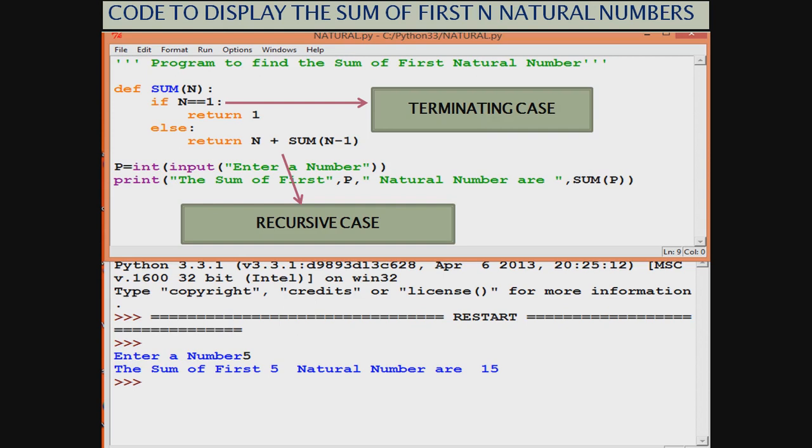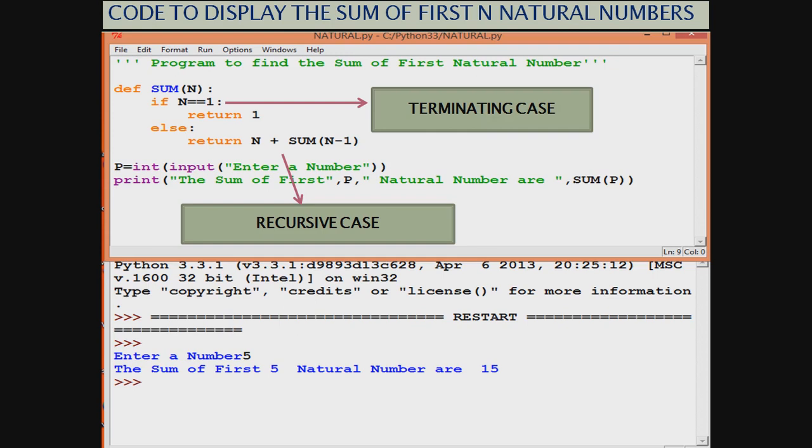See, I have written a function sum. I am passing n to it, and see how simply the code can now be written. We have written if n is equal to 1, return 1. This is the terminating case. Else, for all other cases, that is the recursive case, return n plus sum n minus 1. So simple it is to write a recursive function. See, the function is being called from within its own definition. So it is a recursive function.